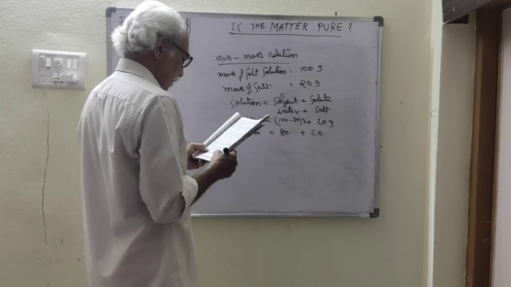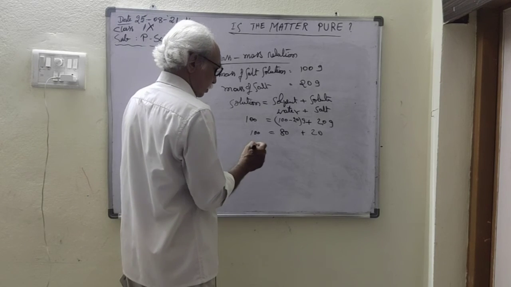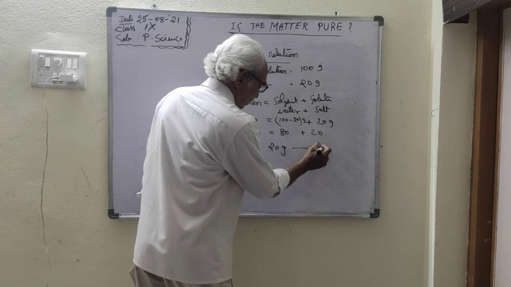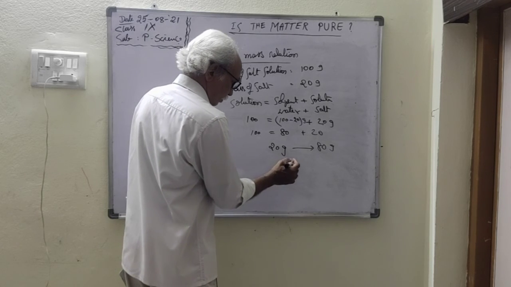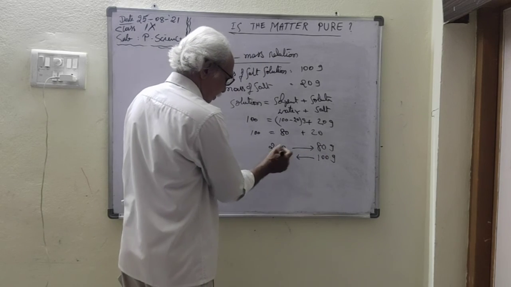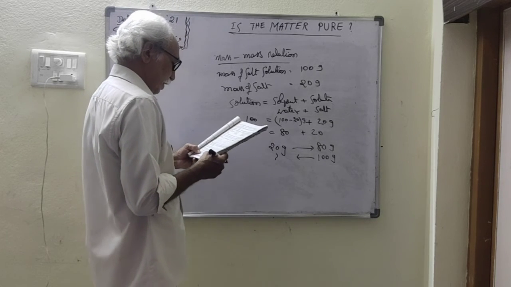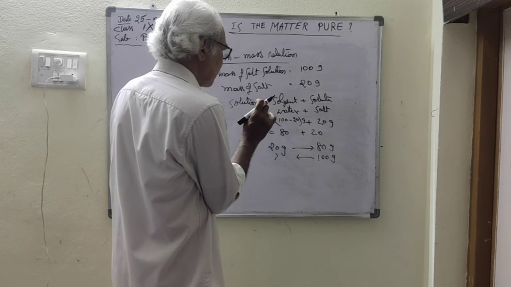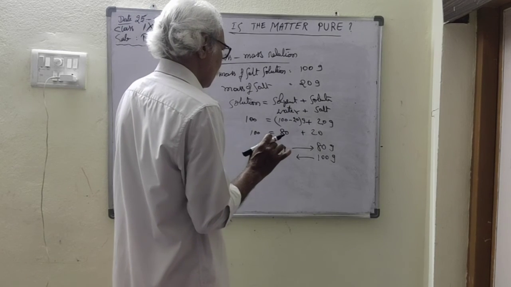So you can find the percentage. 20 gram dissolved in 80 gram water. If you take 100 gram, how much does it contain? Percentage means the amount of solute present in 100 gram solution.